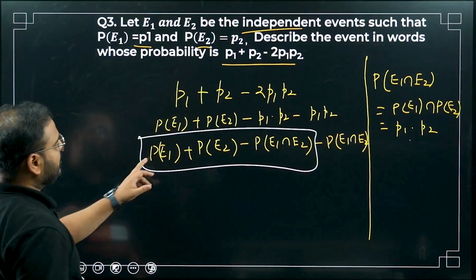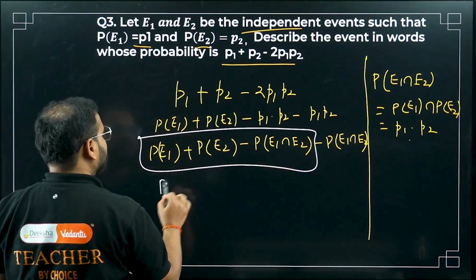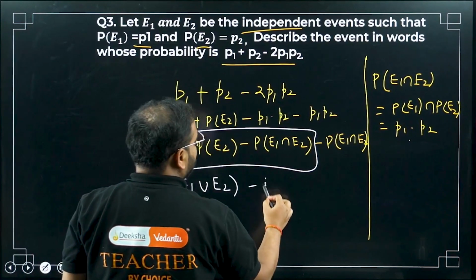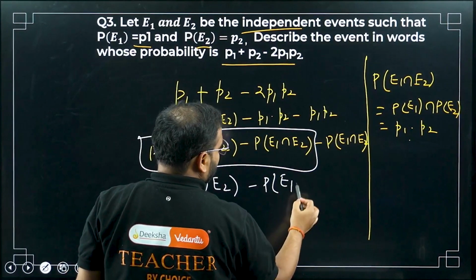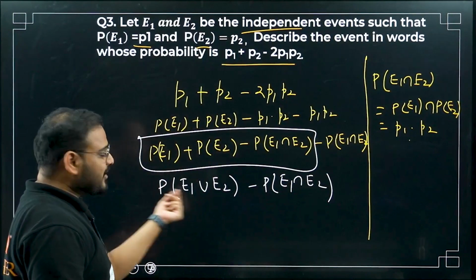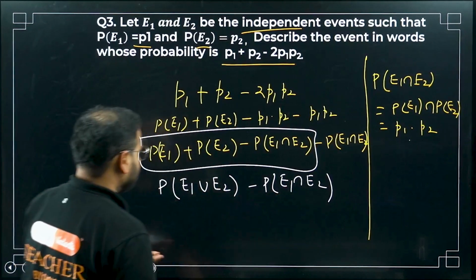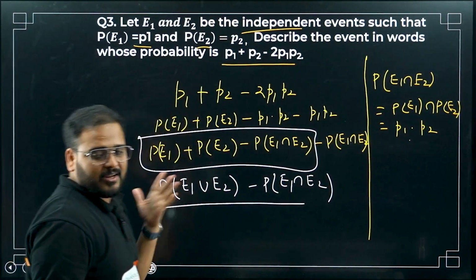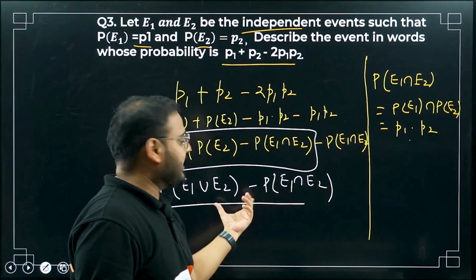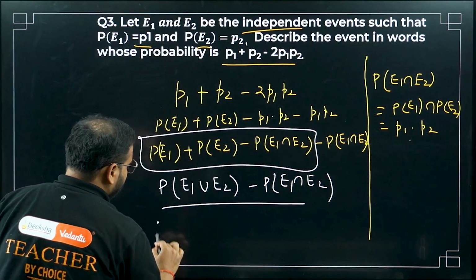Probability of event 1 or 2, that is A plus B minus intersection. Simply probability of event 1 union event 2 minus probability of event 1 intersection event 2. What does this mean? Either of them can occur. Either event 1 occurs or 2 occurs, but they can't occur together, because the intersection is taken out.